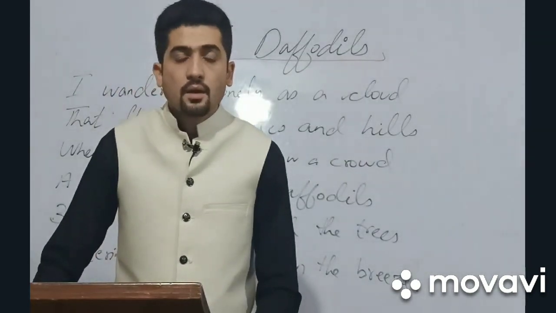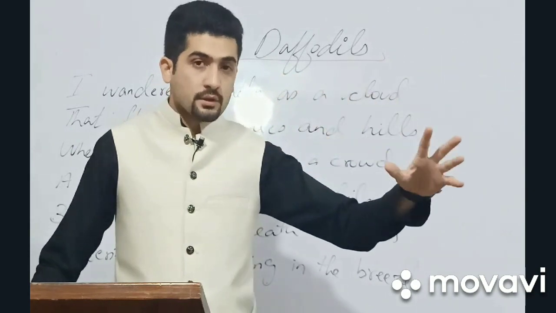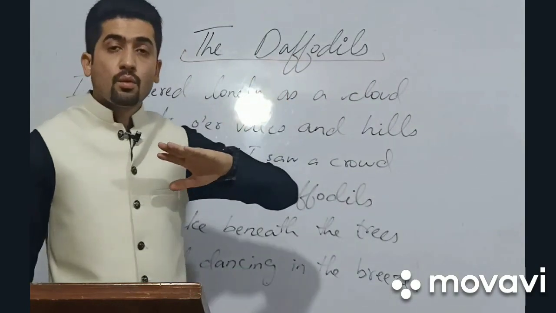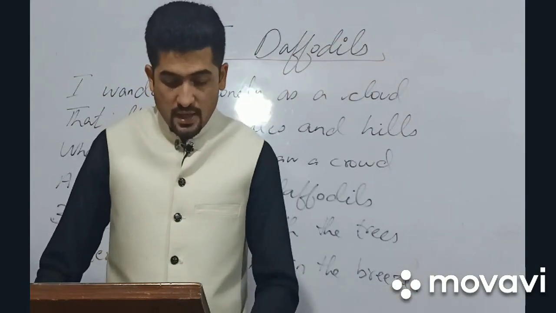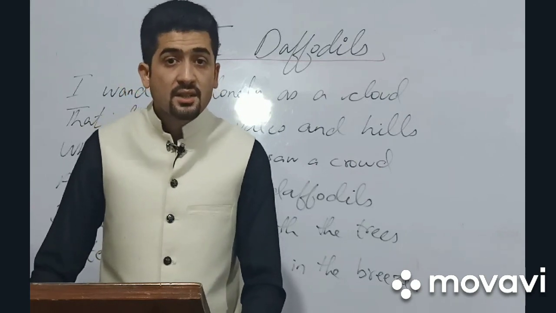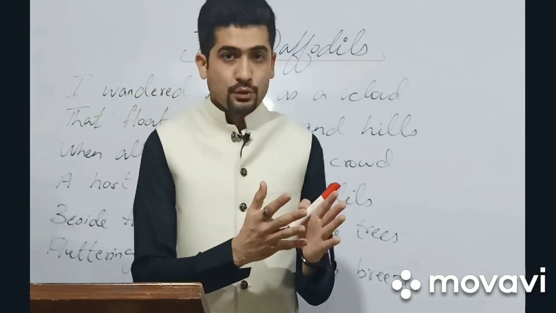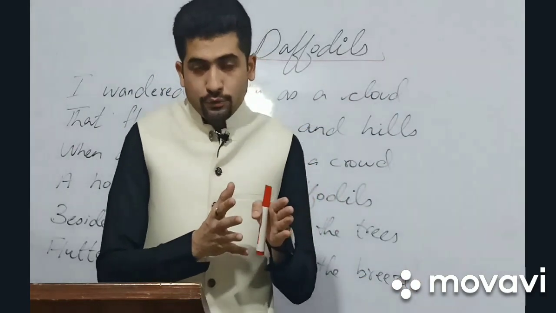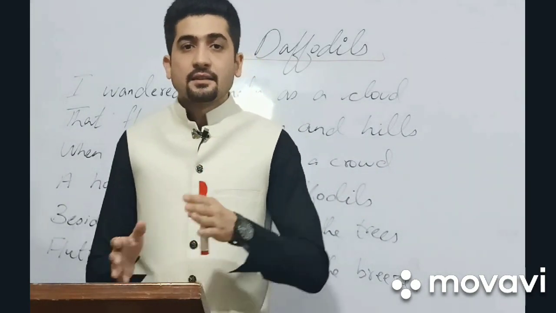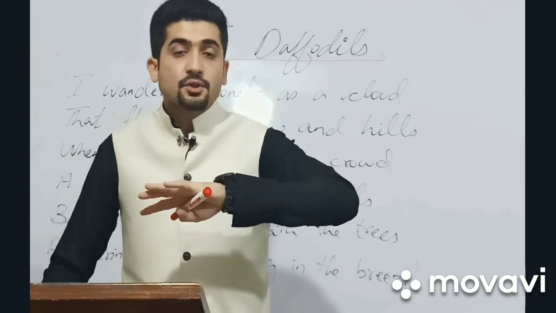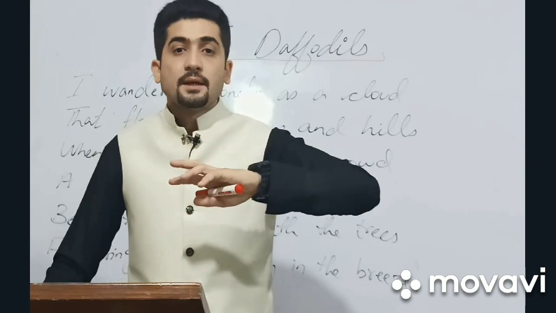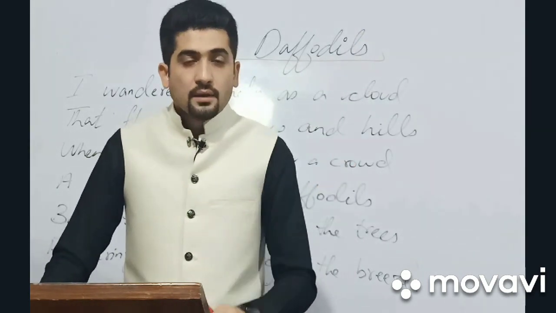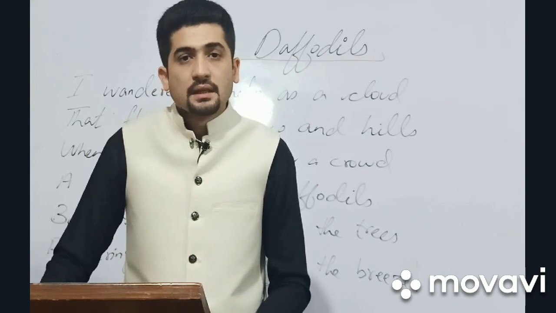When all at once I saw a crowd, he means that when he saw a group of flowers, those flowers were actually the daffodils. He was looking at the crowd of daffodils, a host of golden daffodils, beside the lake, beneath the trees. Now he is telling us about the location of those daffodils, where they were growing. The setting is that the group of daffodils were growing beside the lake. As I told you in the very beginning, he got inspired by the walk which he took with his sister along the side of the lake, and it was in Lake District, England.